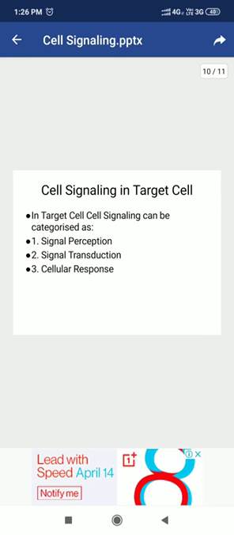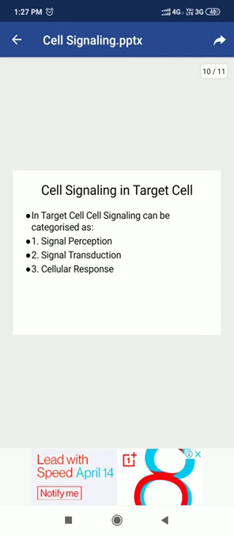Now, once the signal molecule or the ligand approaches the target cell, what happens next? This is the main portion of cell signaling, and the very basics of cell signaling were discovered by E. Sutherland's experiment. He was studying the effect of epinephrine on liver cells, that is, glycogen metabolism. And in that experiment, he deduced the very basics of cell signaling.